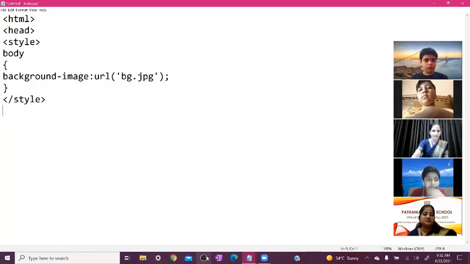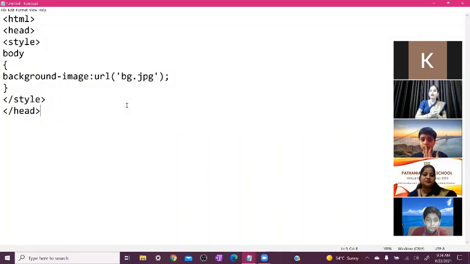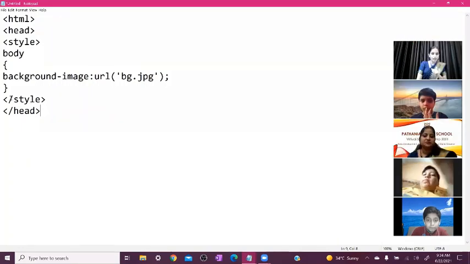Close the style tag, and after style you need to close the head tag here. Closing the style tag, how do you close it? With the front slash. So you can first close the style tag. After that, you can close the head tag.